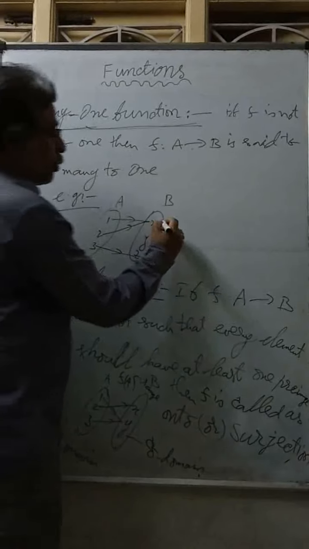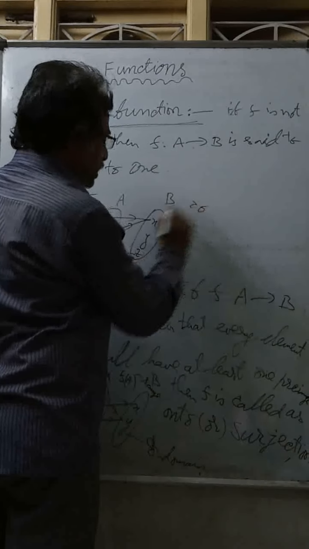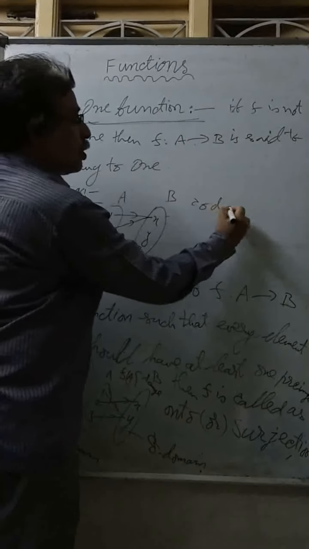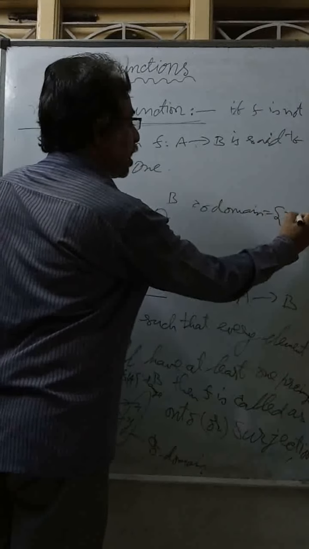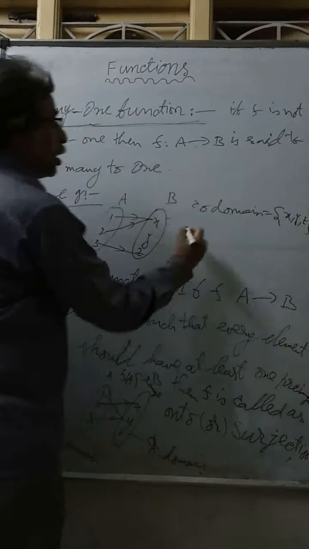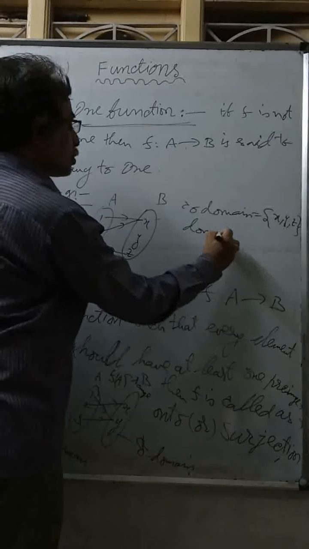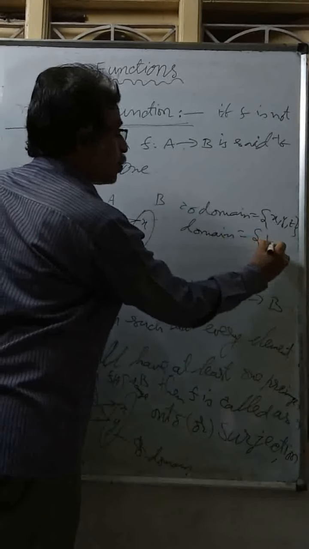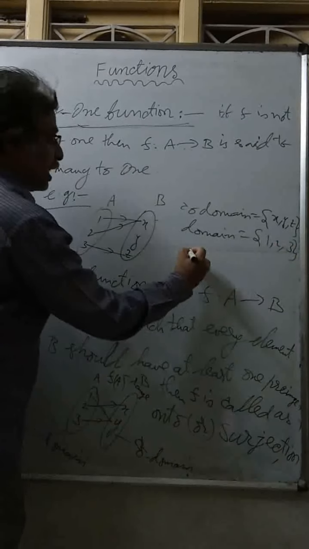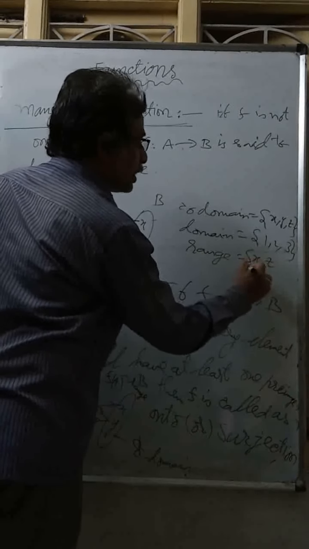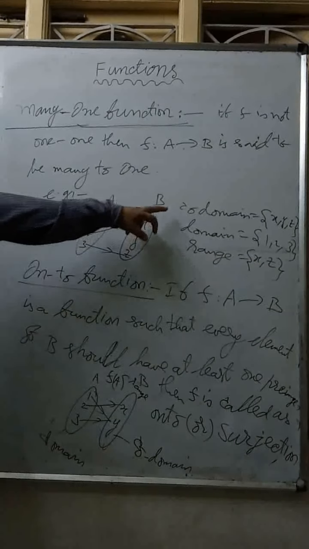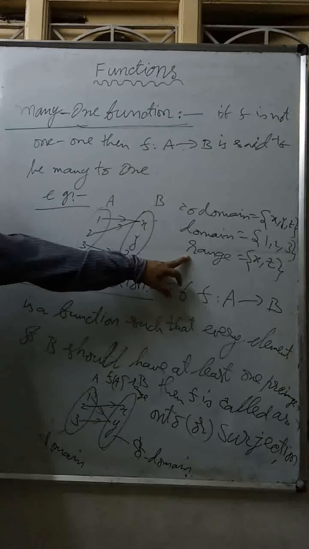Here codomain is B. In this example, codomain equals x, y, z, but domain equals 1, 2, 3. Range in this function equals x, z only. Here in many to one, codomain need not be equal to range.